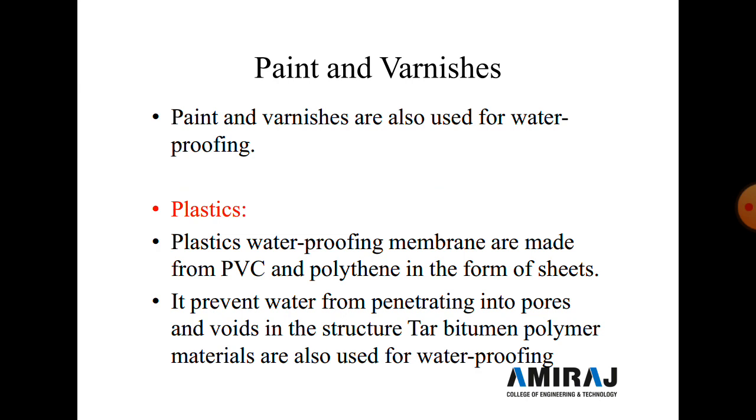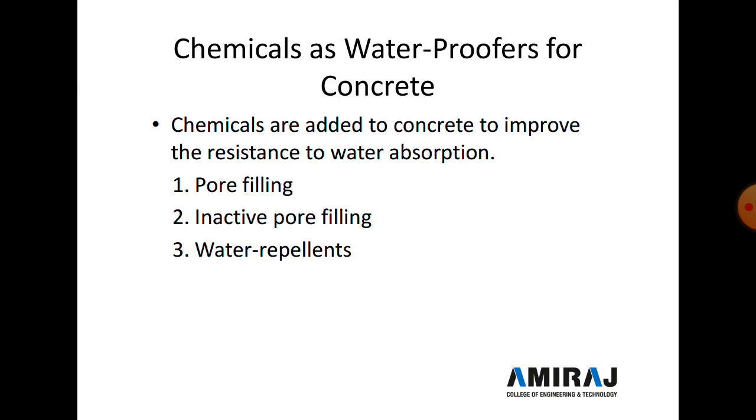Now next we discuss chemicals as waterproofers for concrete. Chemicals are added to concrete to improve resistance to water absorption. Three types of chemicals are generally used. First is pore filling, second is inactive pore filling, and third is water repellents. In pore filling, alkaline silicates, zinc sulfate, calcium chloride, and similar chemicals affect the setting time of the concrete and make it more impervious.